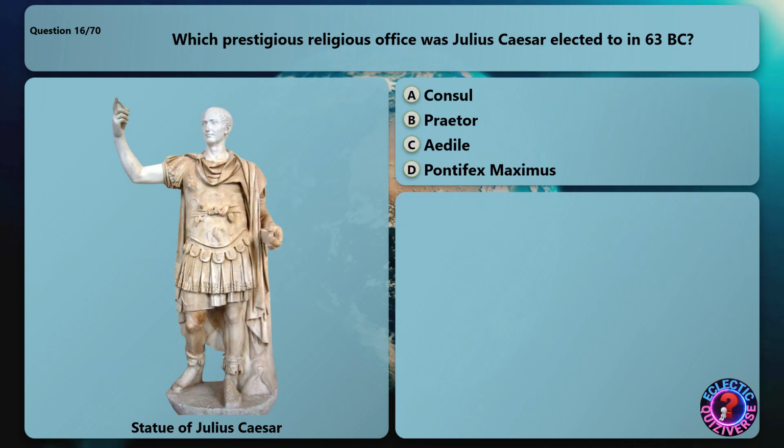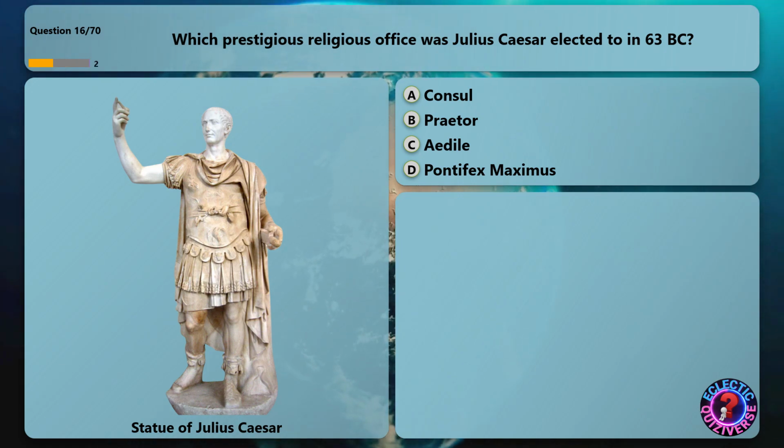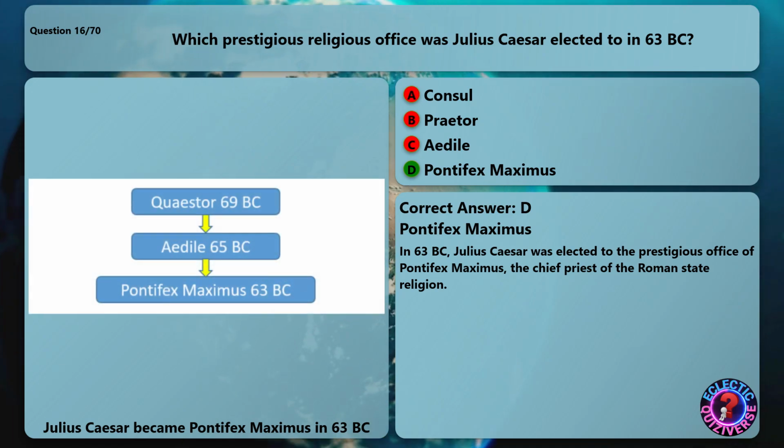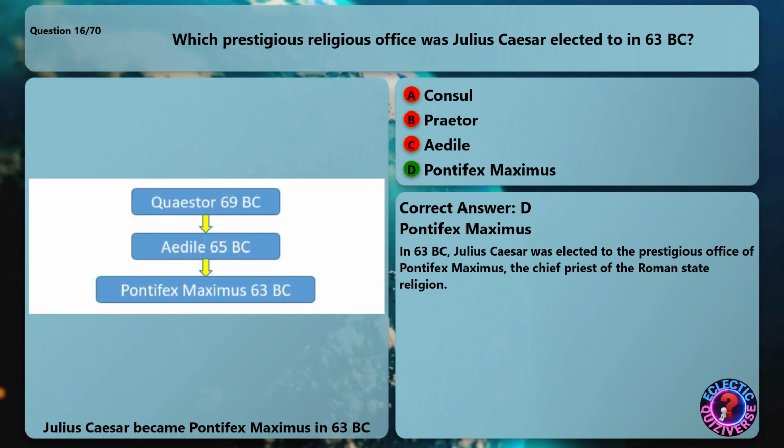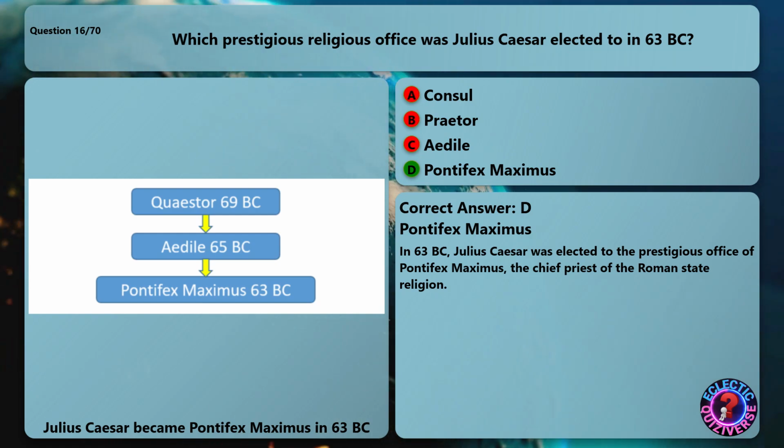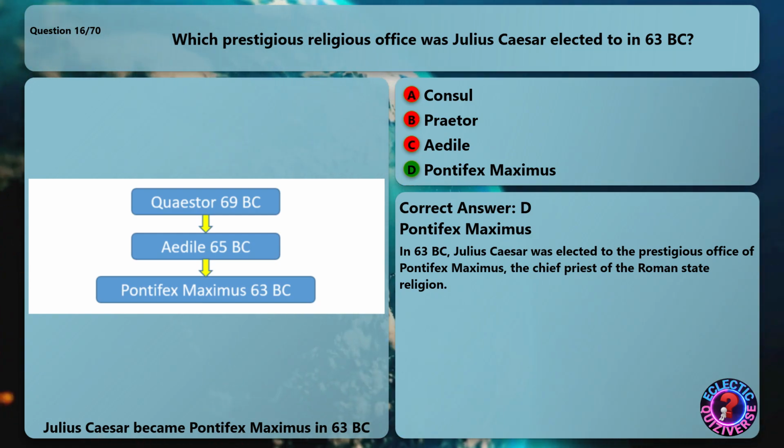Which prestigious religious office was Julius Caesar elected to in 63 BC? The correct answer is Pontifex Maximus. In 63 BC, Julius Caesar was elected to the prestigious office of Pontifex Maximus, the chief priest of the Roman state religion.